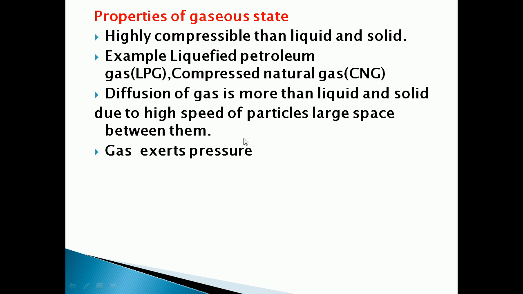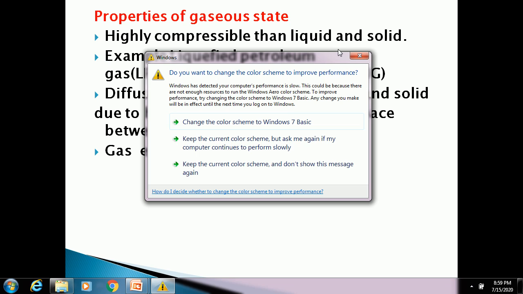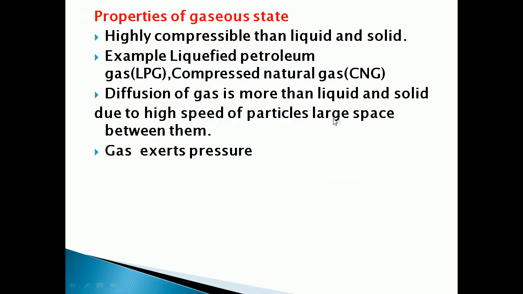Next, gas exerts pressure. So what is the first property of the gaseous state? It is highly compressible. Examples of compressible gas are liquefied petroleum gas, compressed natural gas, and the oxygen cylinders we supply in hospitals. So why is gas compressible? Diffusion of gas is more than liquid and solid because of the large space between the particles. And gas exerts pressure.